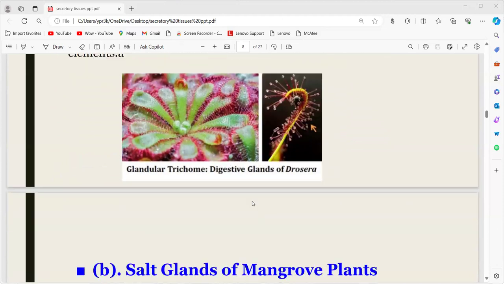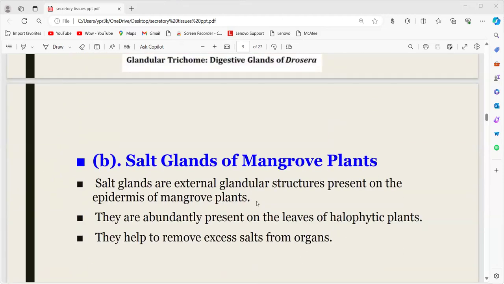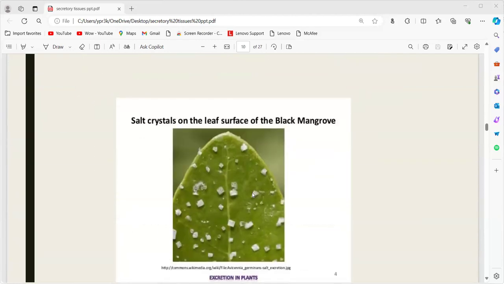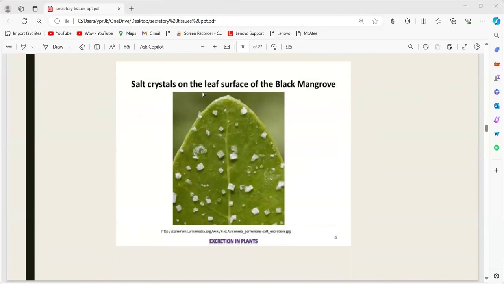The next one is the salt glands of mangroves. Salt glands are external glandular structures present on the epidermis of the mangrove plant. Generally these mangrove plants grow in saline water. They are abundantly present in the leaves of halophytic plants, and they help to remove excess salt. They release excess salt from the cells. This is an example, the salt on the leaf surface of the black mangrove.